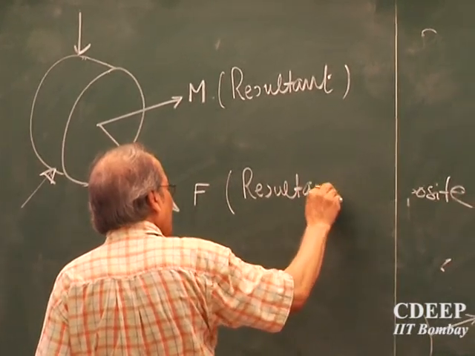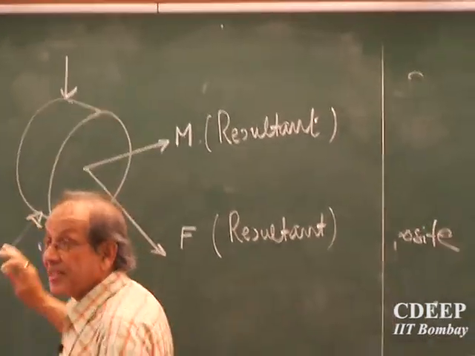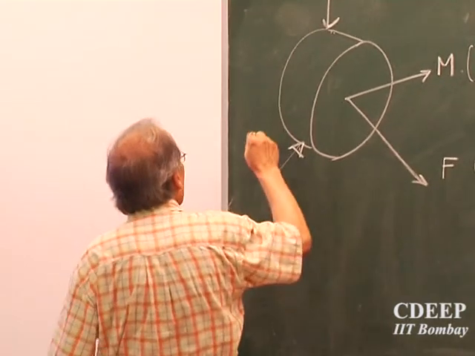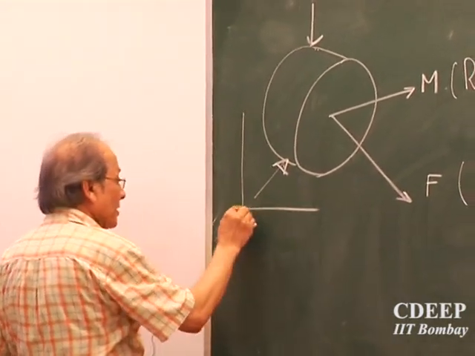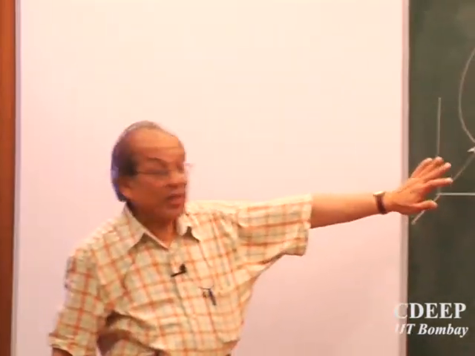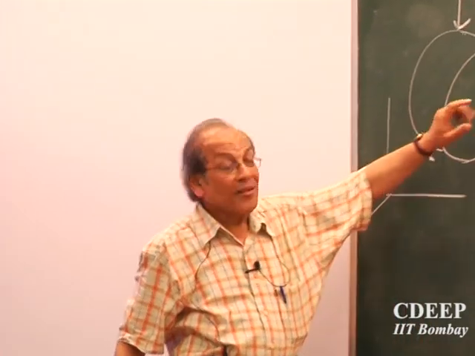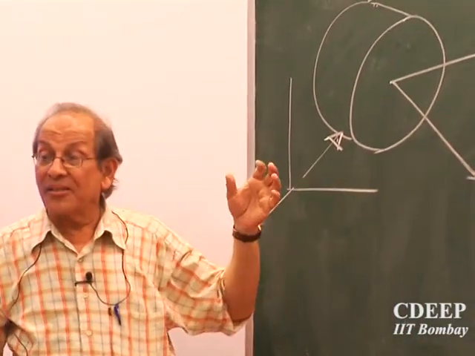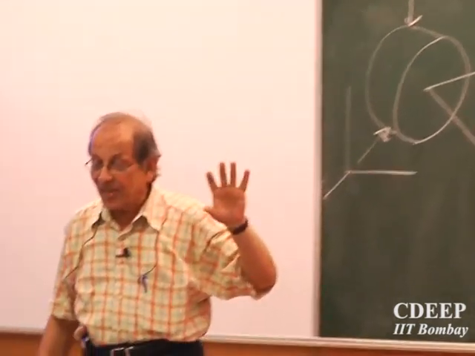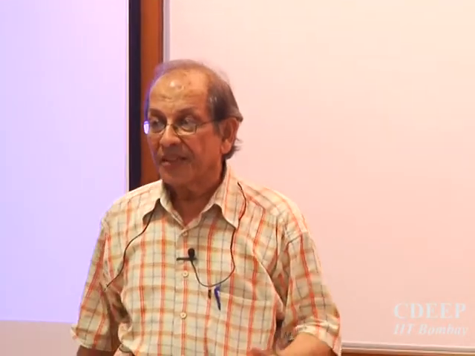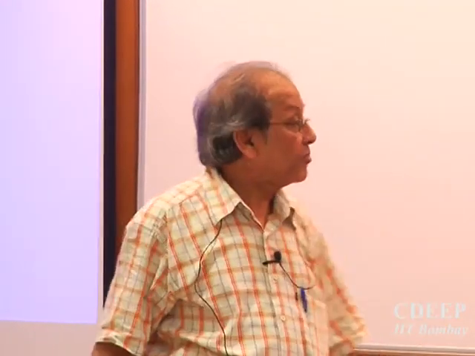Now we have got this concept of resultant. Yes, resultants can be found out by applying conditions of equilibrium. Apply conditions of equilibrium, one can find out this. But at a particular point, it is not so simple. There are ways and means of doing it in different problems, how to go about it. That we will go through. But the resultant can be found out in a general body.